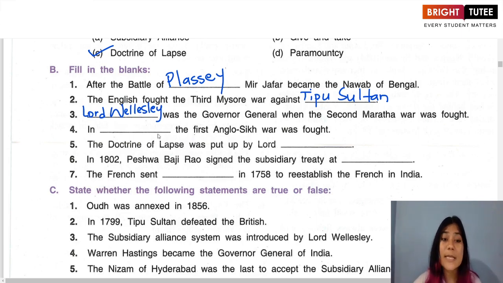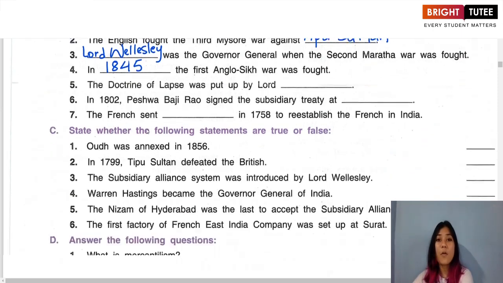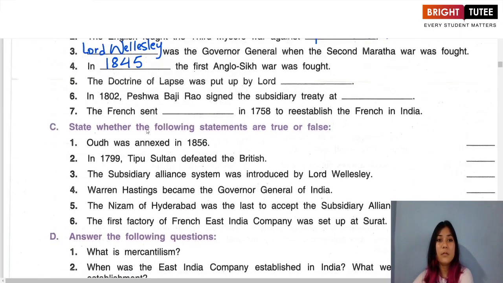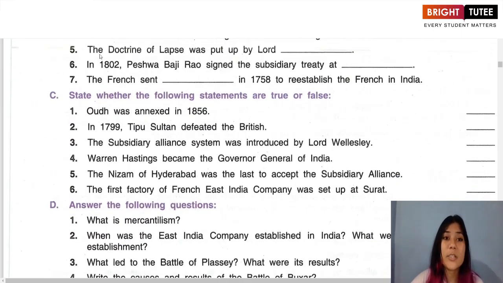The next question. In 1845, the first Anglo-Sikh war was fought. The next question. The doctrine of lapse was put up by Lord Dalhousie.